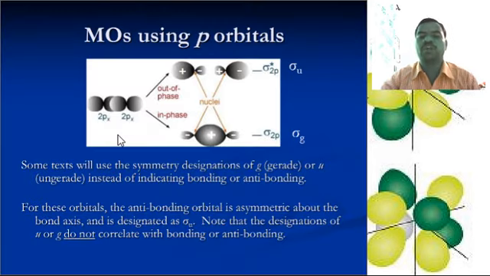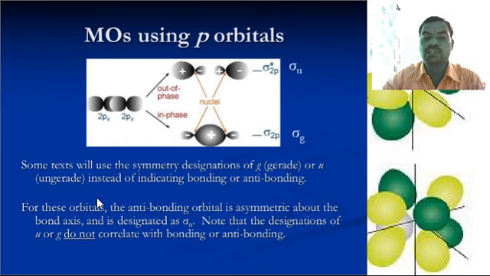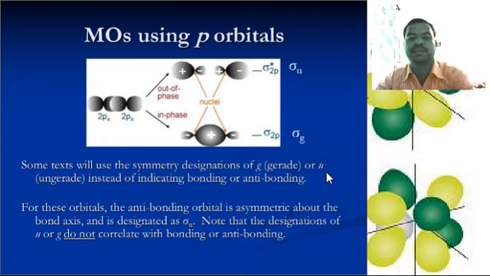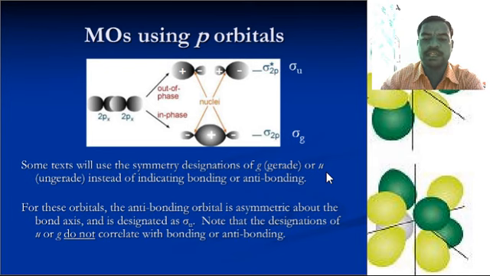Then the molecular orbitals using p orbitals. In some texts we use the symmetry designations g (gerade) or u (ungerade) instead of indicating bonding or antibonding molecular orbital. For these orbitals, the antibonding orbital is asymmetric about the bonding axis and it is designated as sigma u. Note that the designations u and g do not correlate with bonding or antibonding molecular orbitals.